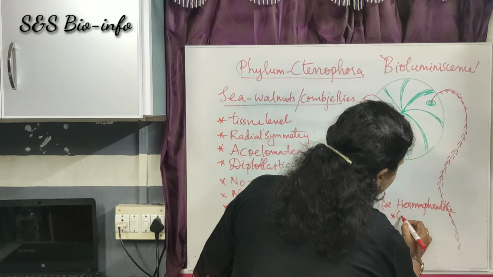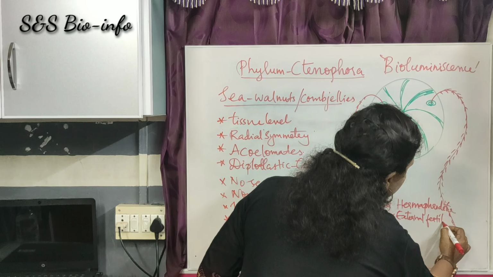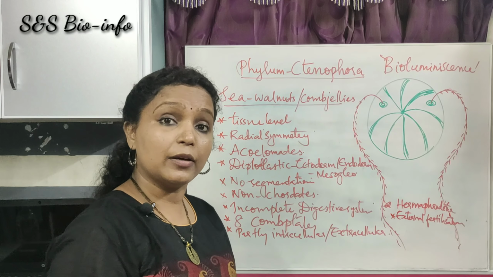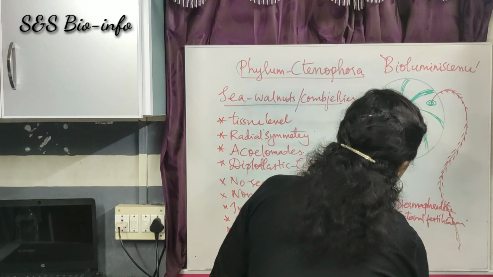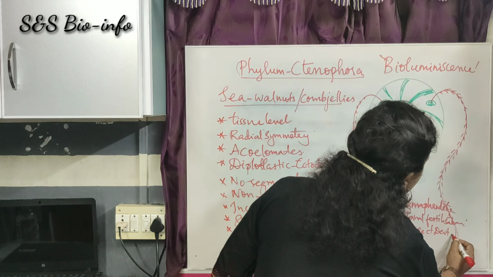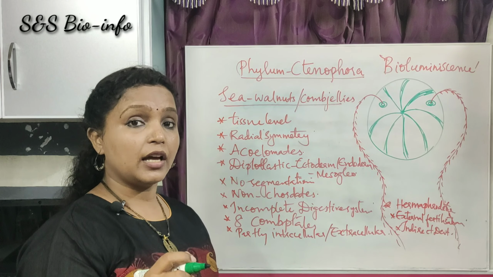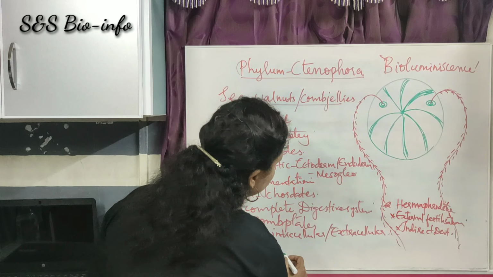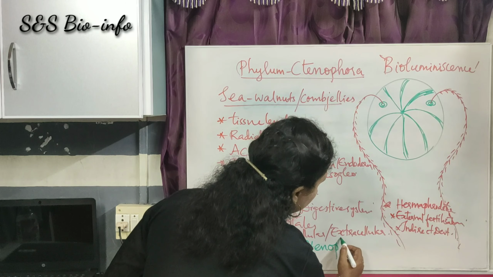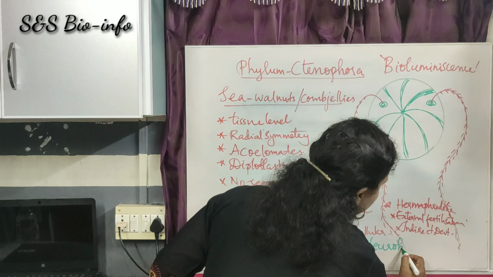Then indirect development with the larval stage. Examples are Ctenoplana and Pleurobrachia.